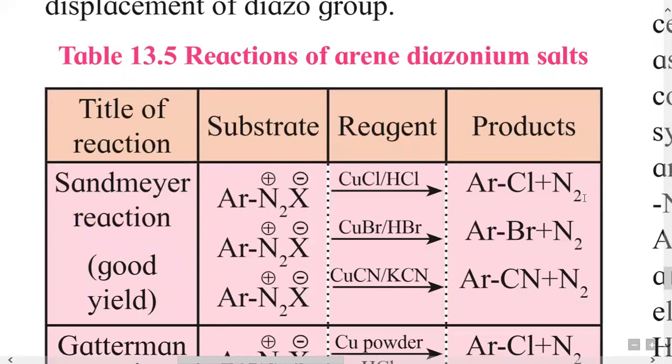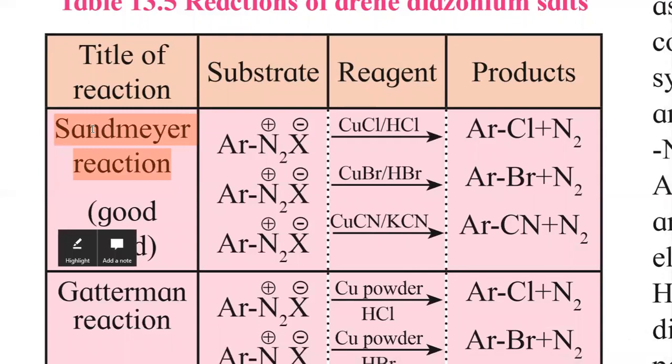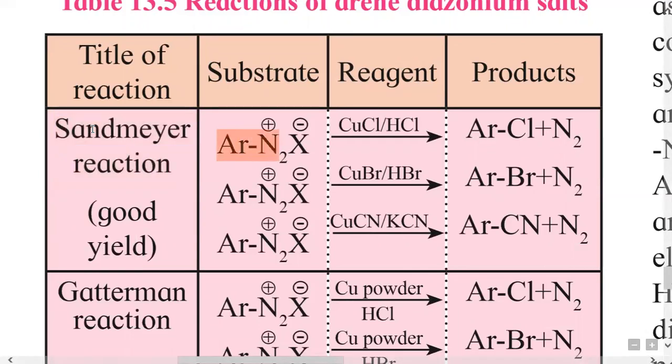First is this Sandmeyer's reaction. In the Sandmeyer's reaction, the substrate, that is the main reactant, is ArN2 plus X minus.